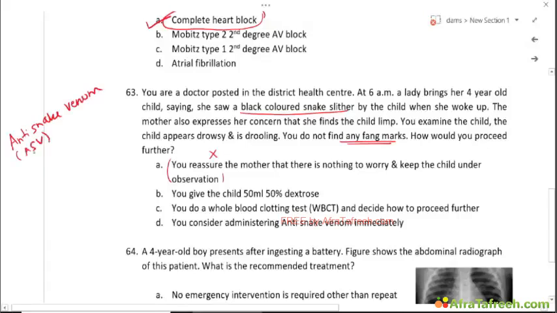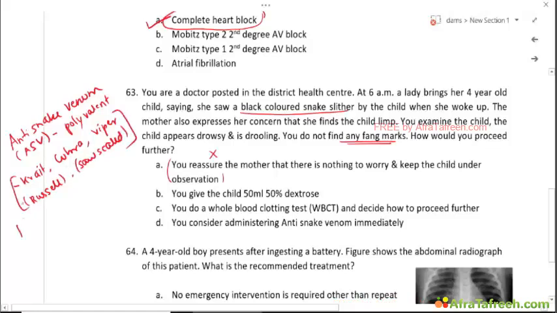ASV is actually a polyvalent serum, active against krait, cobra, and viper, that means Russell's viper and saw-scaled viper. These are the big 4 snakes responsible for symptomatic snake bites in India, and the polyvalent anti-snake venom is active against these 4 snakes.